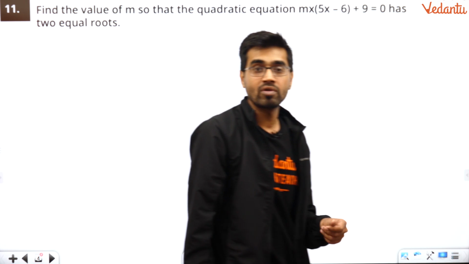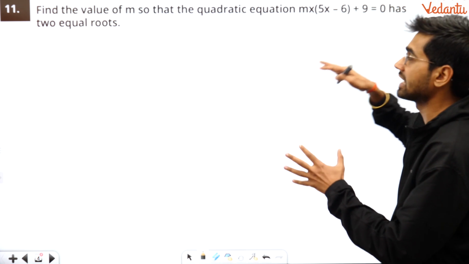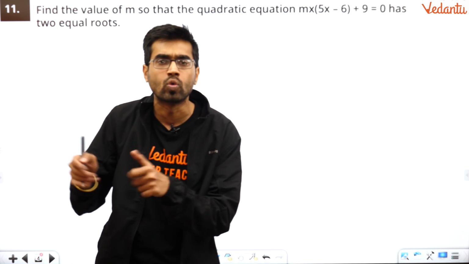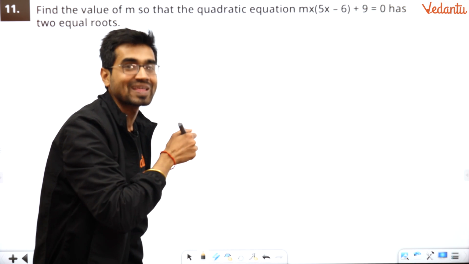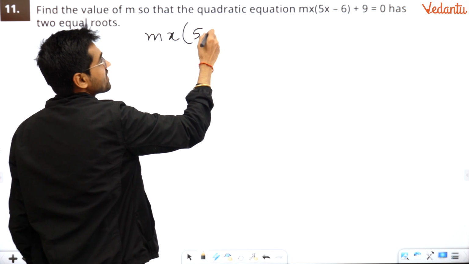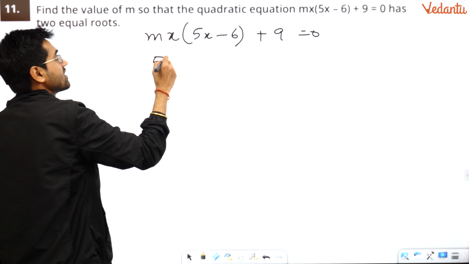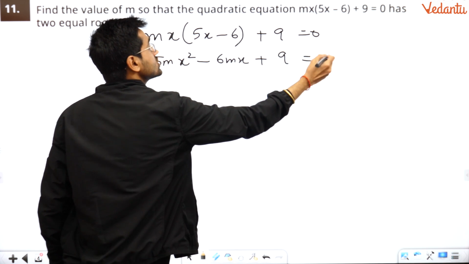Let's read this problem first. Find the value of m so that the equation has 2 equal roots. Remember, the equation has 2 equal roots when the discriminant is 0. What is the discriminant? b square minus 4ac. This is not a standard quadratic, so first let us make it standard. What do you get? 5mx square minus 6mx plus 9 equals 0.